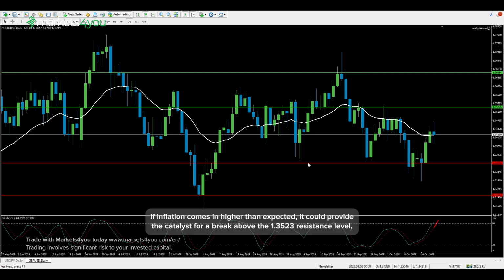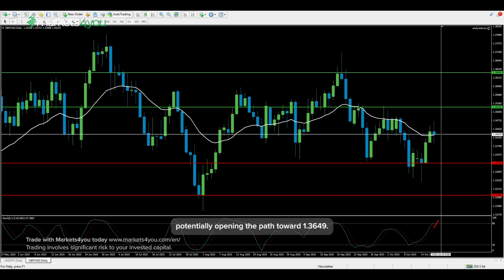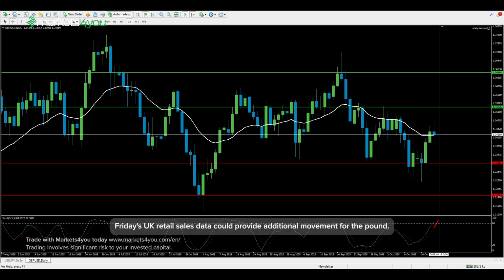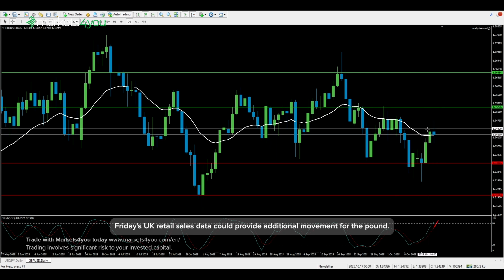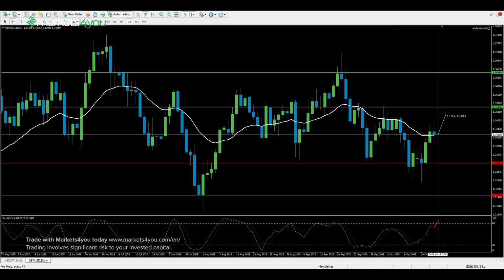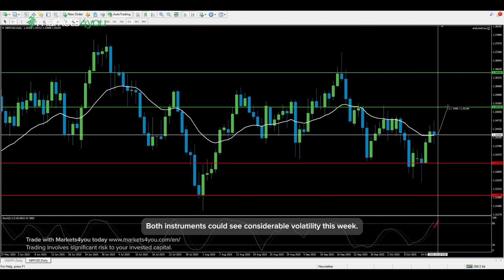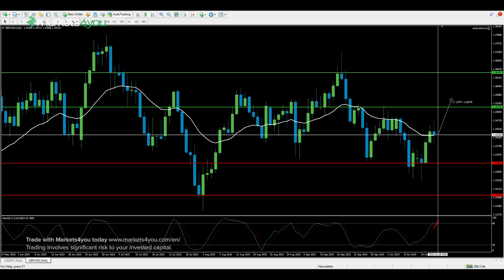If inflation comes in higher than expected, it could provide the catalyst for a break above the 1.3523 resistance level, potentially opening the path toward 1.3649. Friday's UK retail sales data could provide additional movement for the pound. Both instruments could see considerable volatility this week.